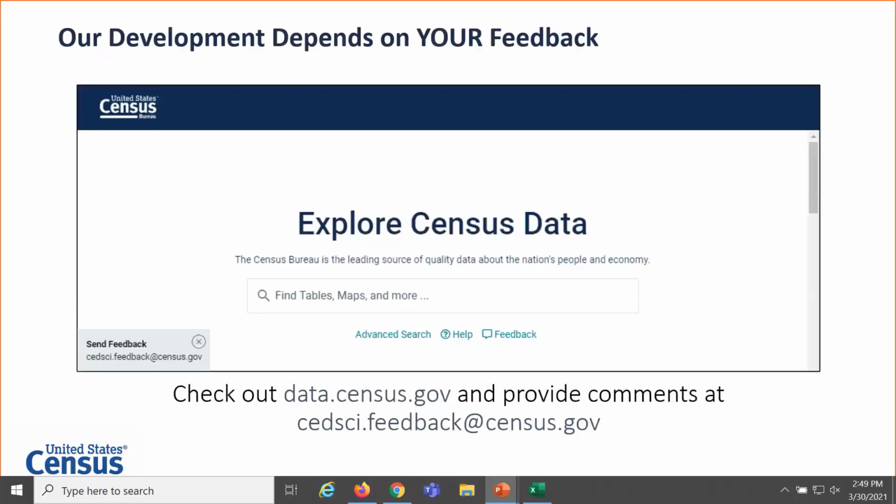Great, thank you. And as we're waiting for the first questions to come in, one thing we wanted to remind you all is that what we showed today is a way that you can go about exploring statistics. Just like data.census.gov, the microdata access tool is something that we are continuously improving. So we develop, make improvements, and push those out live every couple of months. Please tell us how we can make the site work better for you by emailing us at cedsci.feedback@census.gov.